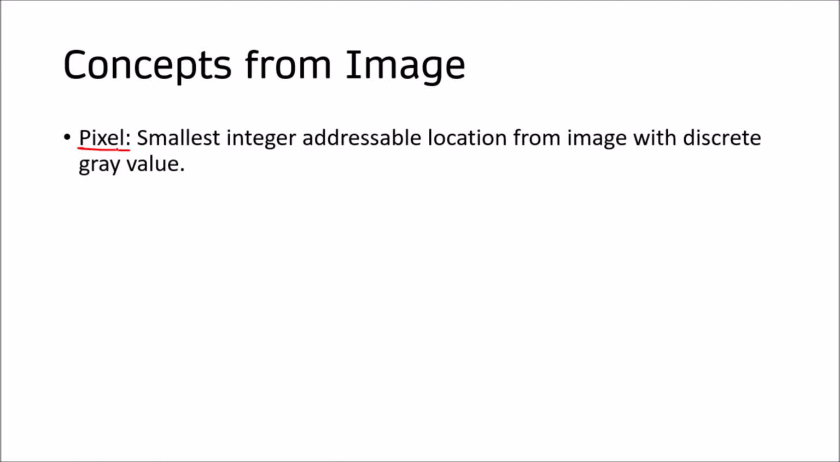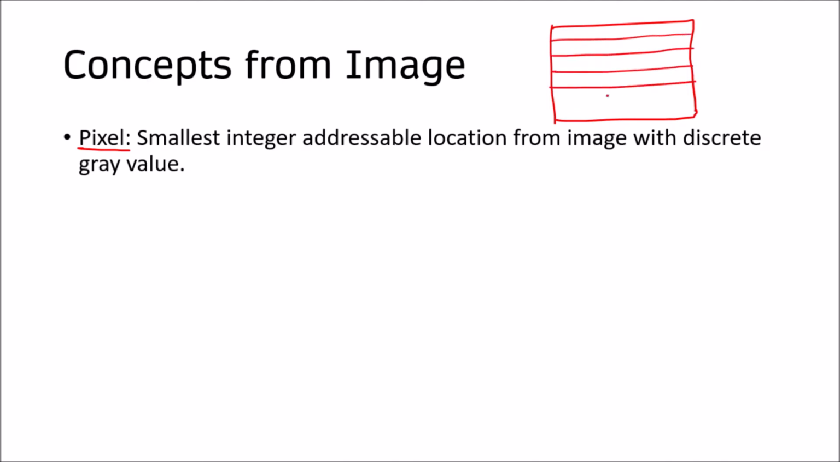Now what is a pixel? A pixel is the smallest integer addressable location in the image with discrete gray values. If this is an image, in the case of digital images there are a number of rows and a number of columns, and each one is a pixel. A pixel is a very small particle, the smallest integer addressable location. You will get all the pixels with addresses as integer values, not fractional values.